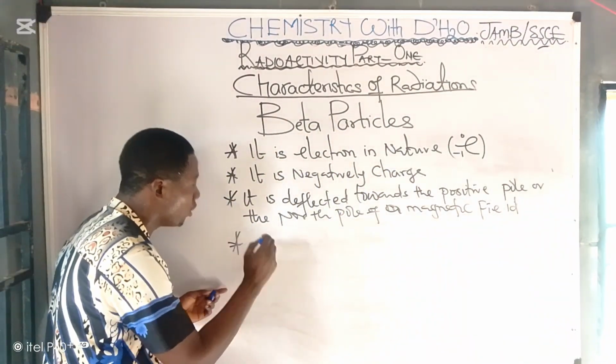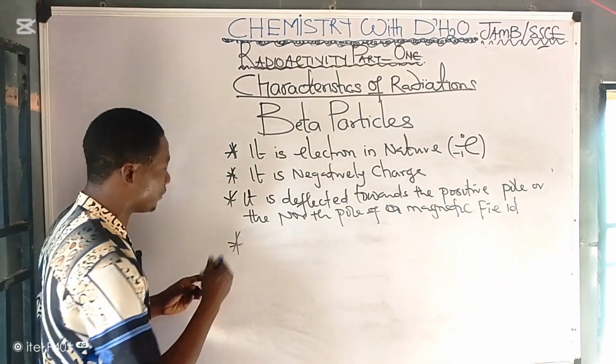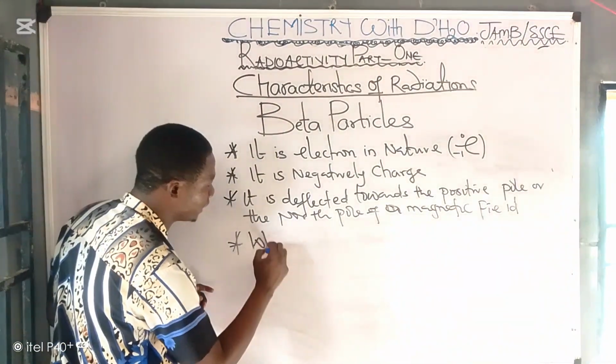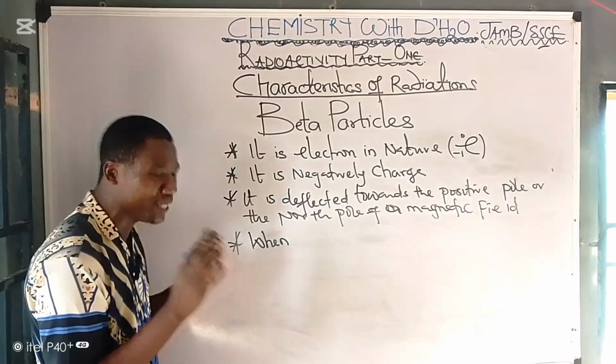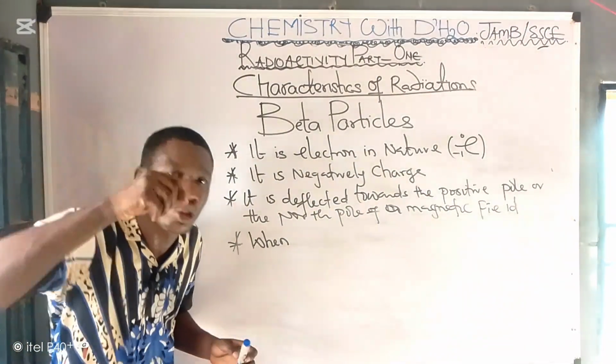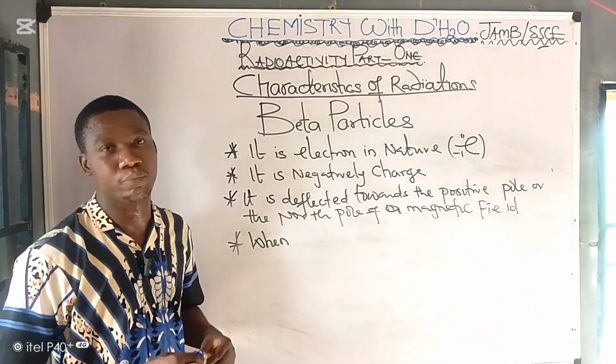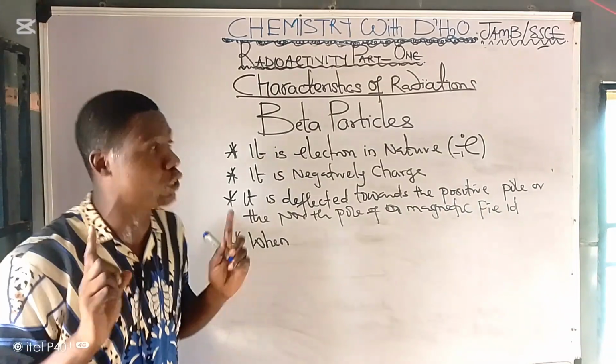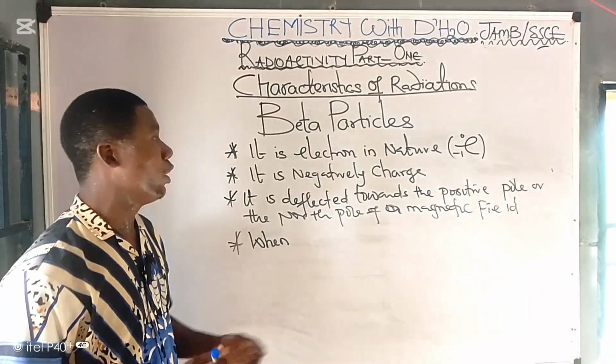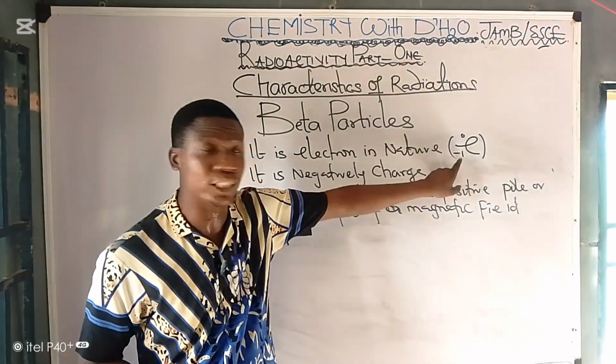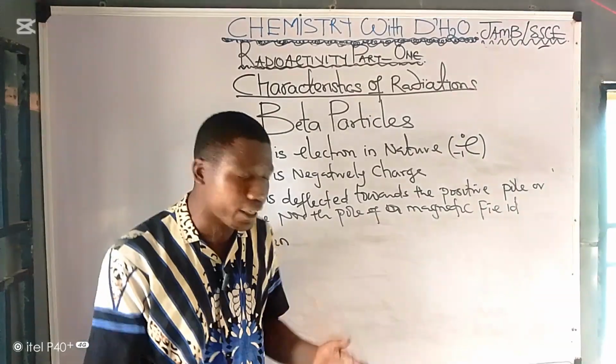Then number 4, please, I want you to note this: when a radioactive substance emits beta particles, the mass number of that substance remains the same, but the atomic number will increase by 1. It's not going to reduce, no, because beta is negative, that's -1. So the atomic number will increase by 1.